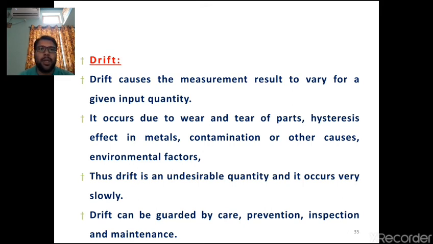That means if you bought a new measuring instrument or a new mechanism, you are going to get a correct output at first, but over a long usage of time, due to wear and tear, if it is not lubricated properly, or if it is not serviced and maintained, then there will be wear and tear of the two mating parts. At that time, you are going to get drifted values. That means the output values we have measured are going to vary from the true or actual value. And drift can be guarded against by care, prevention, inspection and maintenance. So whatever the instrument or mechanical equipment, it has to be maintained and serviced regularly in order to avoid the drifting parameter.